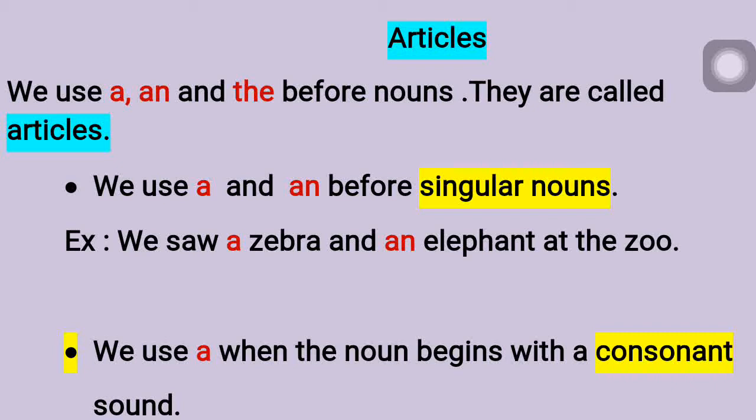Why I wrote an? Because, yes, very good. You remember. Elephant, the letter E is starting. That is what? Vowel or consonant? Yes, it is a vowel. So, as it is starting with a vowel and it is sounding a vowel sound, we are writing an. So, we saw a zebra and an elephant at the zoo. We are talking about two different animals. Here a and an are articles.